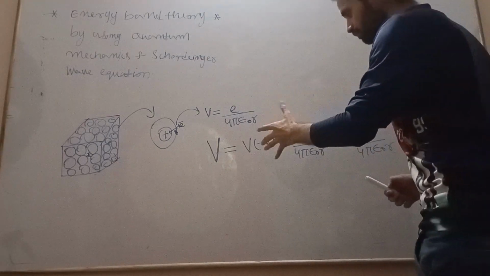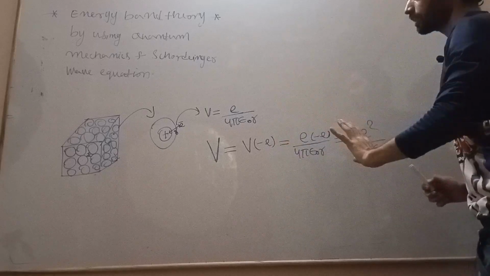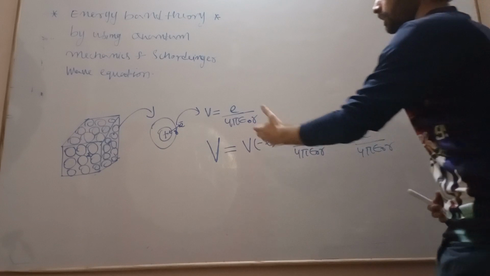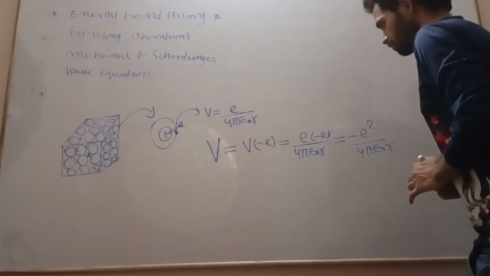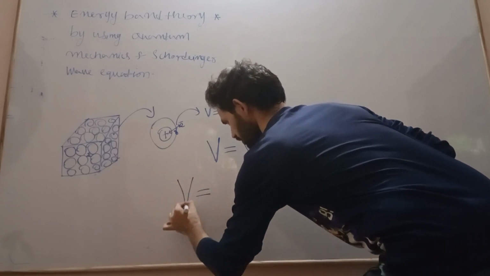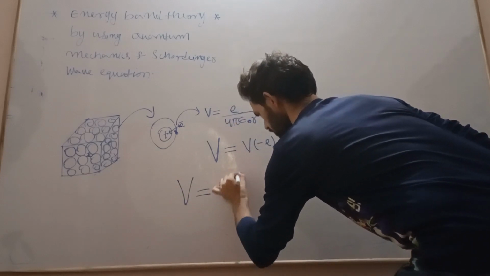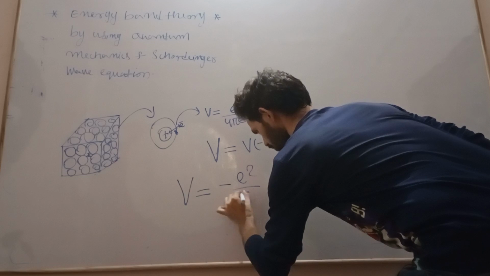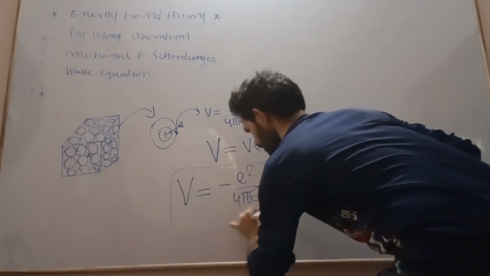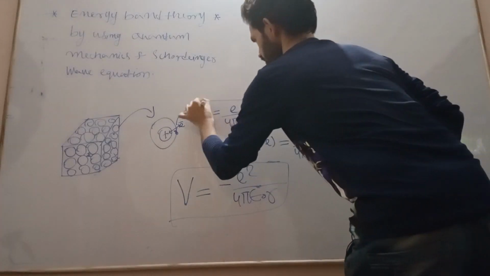According to this relation we will see what the potential energy of the electron inside the crystal is. So this potential energy is minus e square by 4 pi epsilon r.